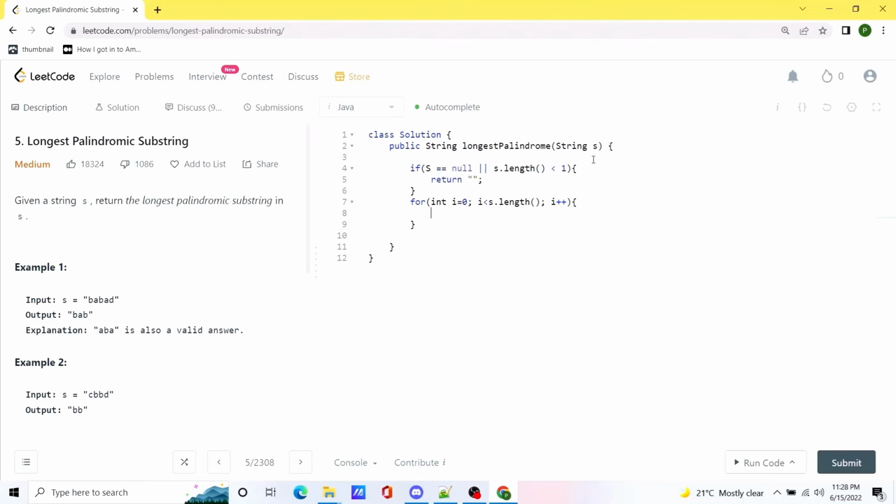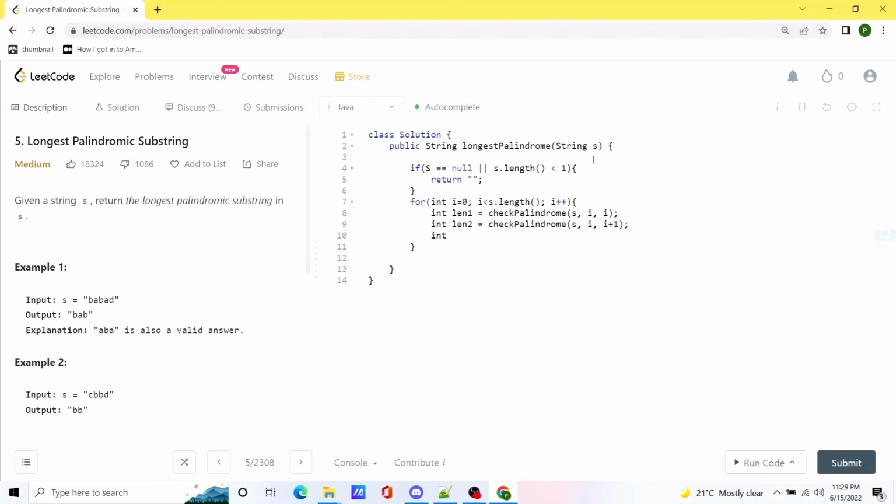And so first I'll create two variables and name them len1 and len2. And we are going to call a function called check palindrome. Inside this function, we are going to provide the value of given string s, the current position i, and we are considering this to be an odd length, so that's why we are considering i to be the middle element. Also, we are going to create a variable called len2. We are again going to call the check palindrome function. We are providing the value of string s, we are also providing the value of i, and we are also providing the value of i plus 1. Why plus 1? Because remember that in the even length palindrome we actually have two middle entries, and that is how we are going to do it.